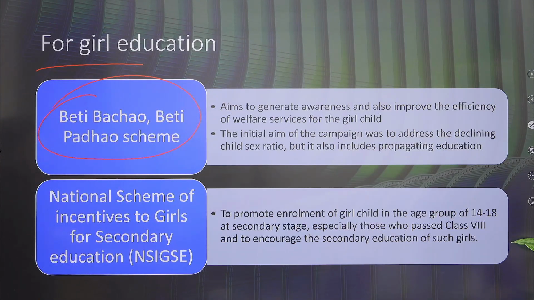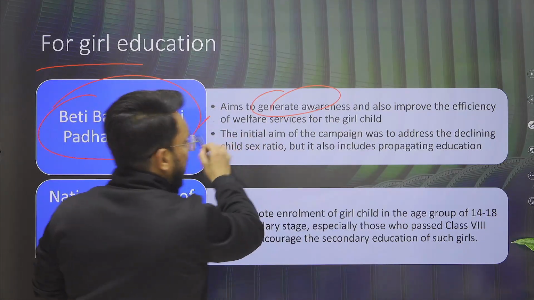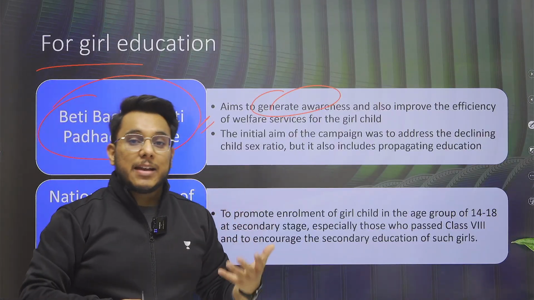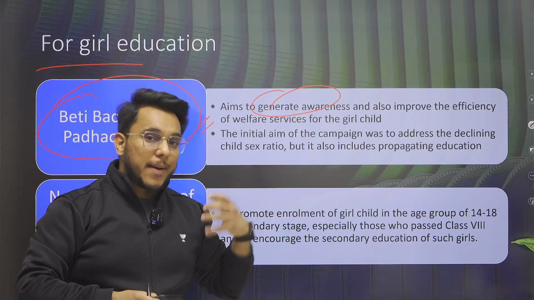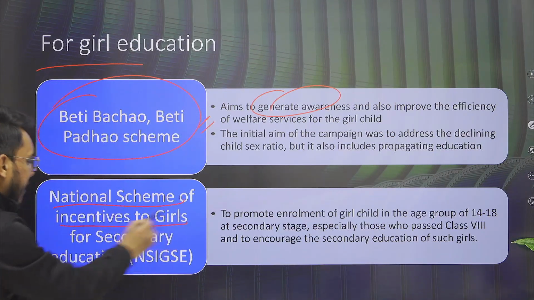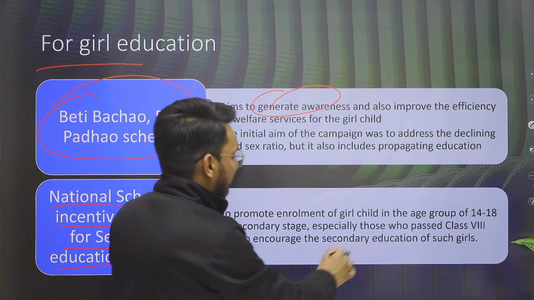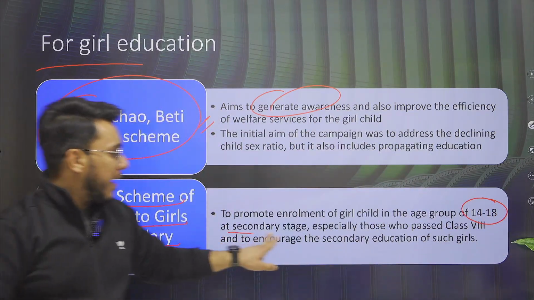Now, for the increased girl enrollment that we see, we find that the Beti Bachao Beti Padhao scheme has also played a very important role, which aims to generate awareness with respect to educating girls. Awareness is also to be generated against female feticide and female infanticide. So Beti Bachao Beti Padhao has generated rich dividends, and the National Scheme of Incentives to Girls for Secondary Education has also played a very important role, which specifically promotes enrollment of girls in schools between the age of 14 to 18 years, or at the secondary stage.